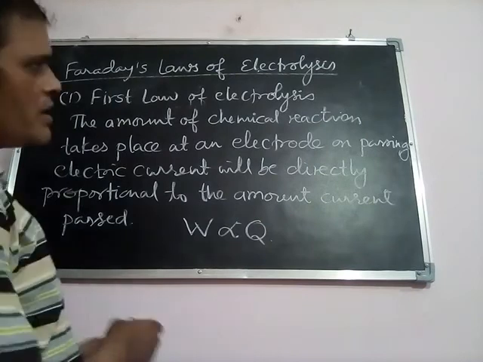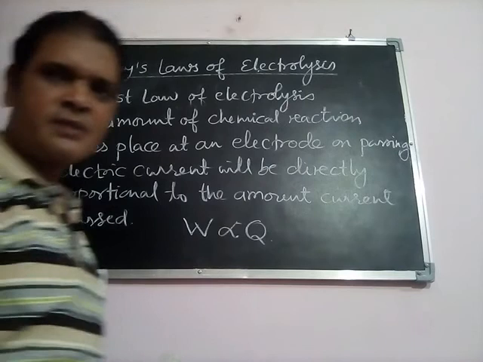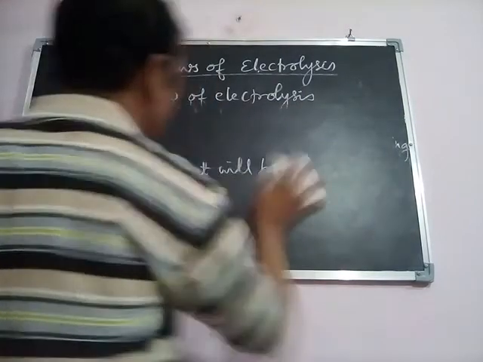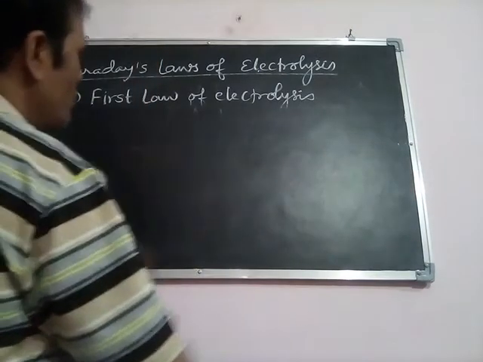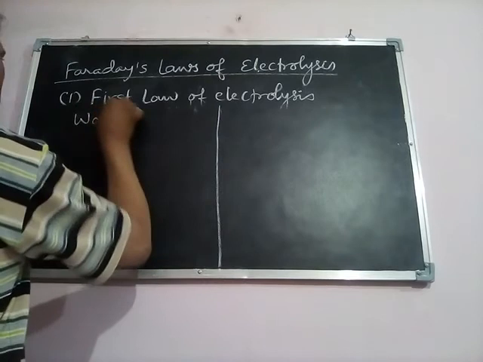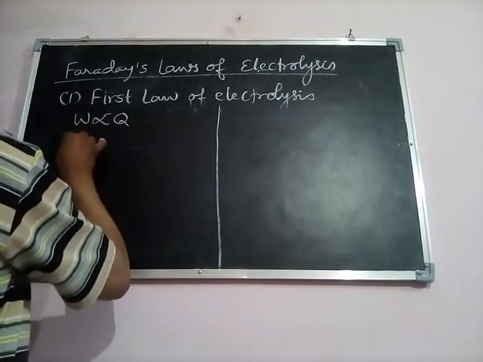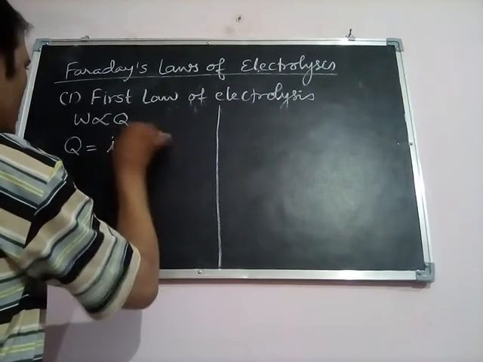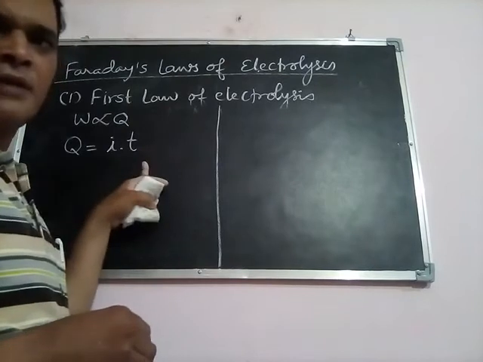Now we will see the mathematical expression of Faraday's first law of electrolysis. As we know very well, W is directly proportional to Q, and Q is equal to I into T. What is I? I is the current in ampere and T is the time.